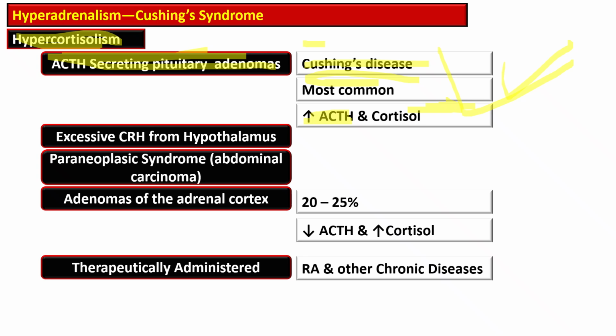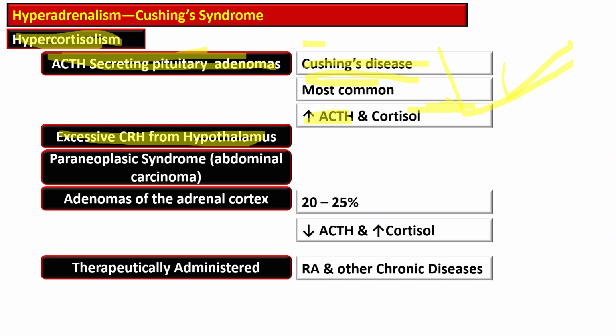Then there is hypothalamic dysfunction. Excessive corticotropin releasing factor is secreted from the hypothalamus that increases ACTH and cortisol secretion.